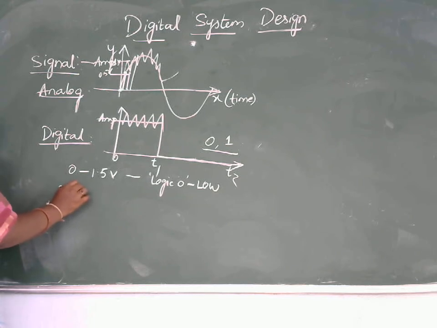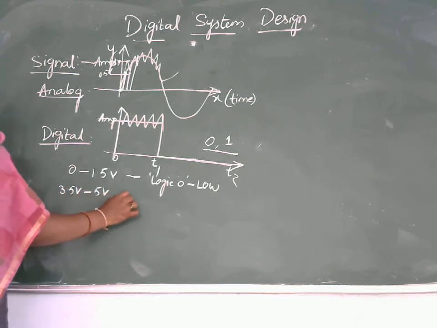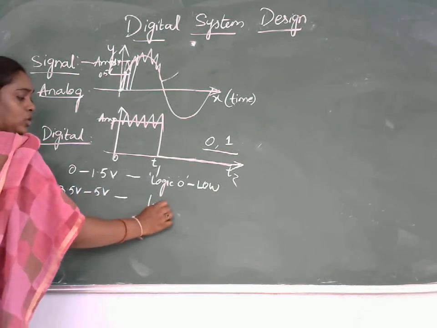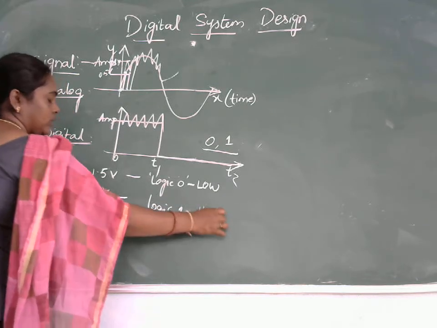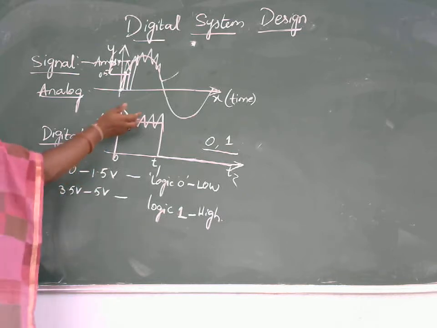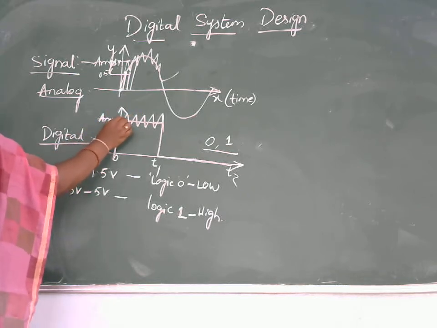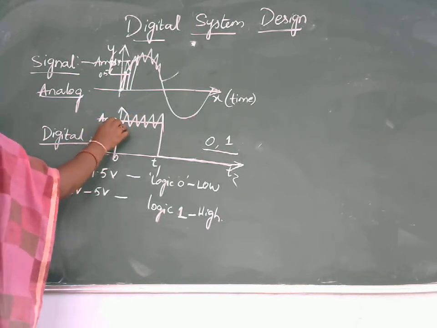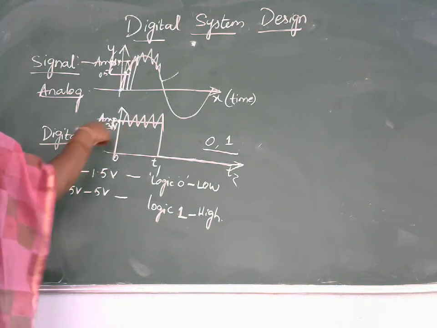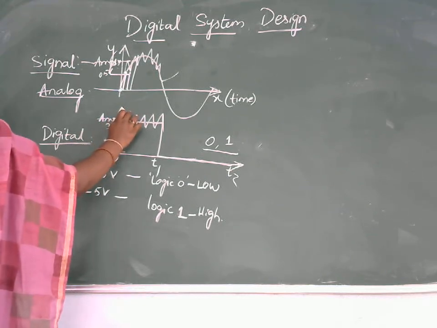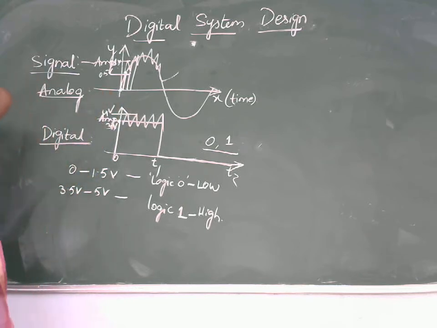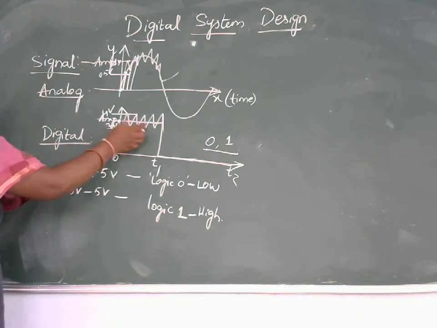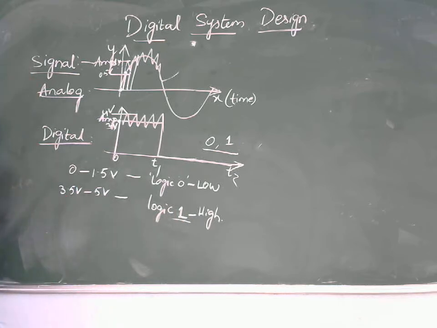If the voltage is between 3.5 volts to 5 volts, then it is treated as logic 1 or logic high. So even if noise is added up, let me take the amplitude of this signal as 3 volts. If noise is added up, I will get 4 volts. Means before noise and after noise, the signal has only one level, that is either logic 0 or logic 1.